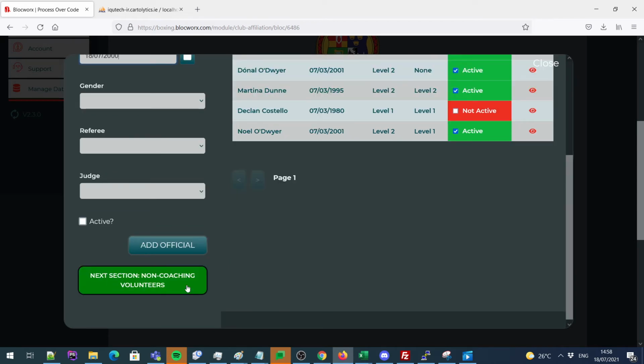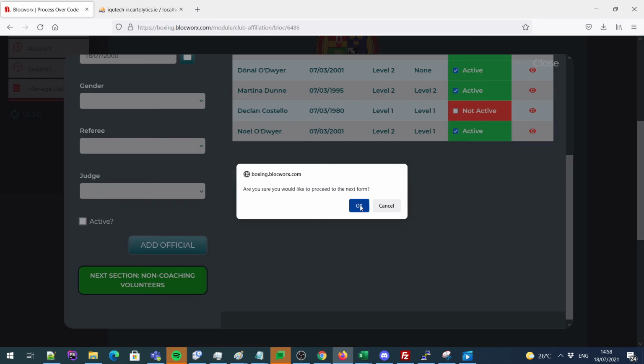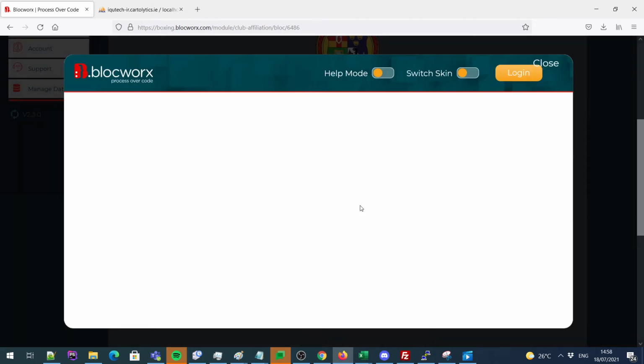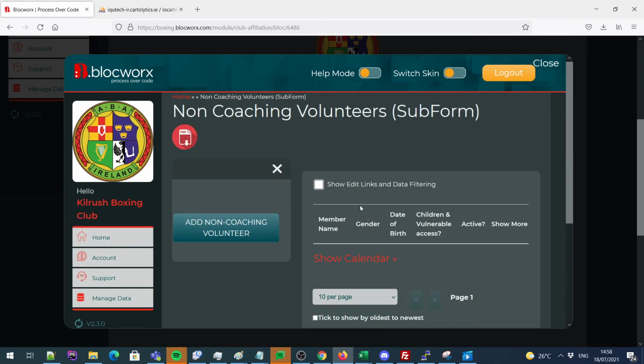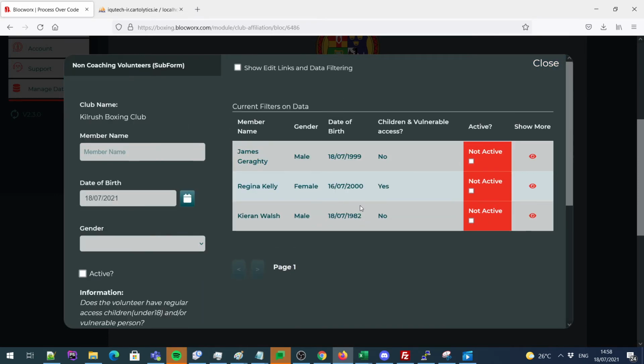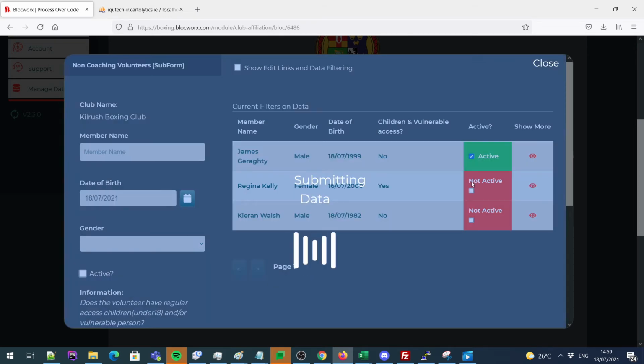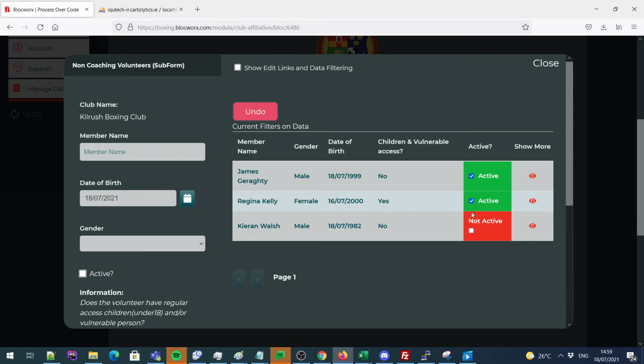Next section, non-coaching volunteers. So now we're taken to the non-coaching volunteers section. Here, once again, we have the list already pre-populated, and the same instructions apply as the previous ones. So we can choose which ones are active, and we can add a new one.